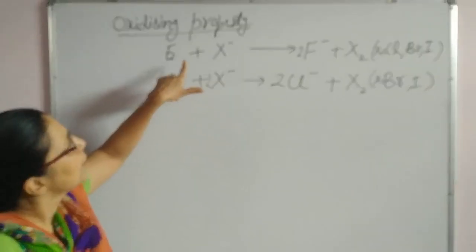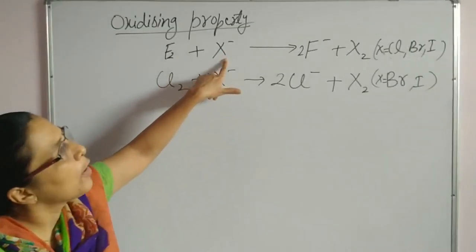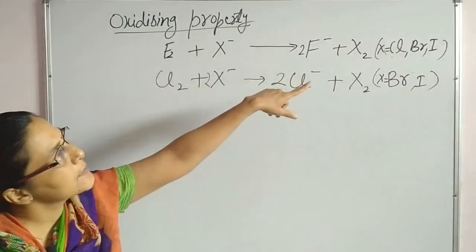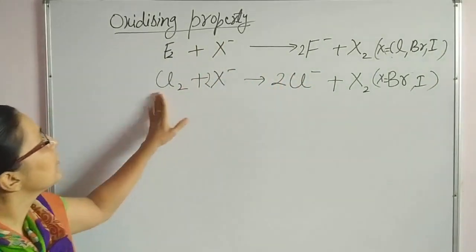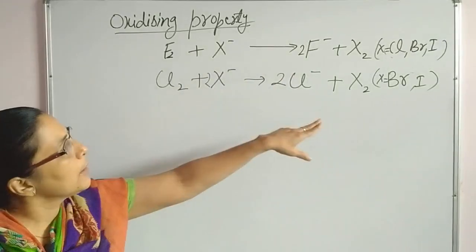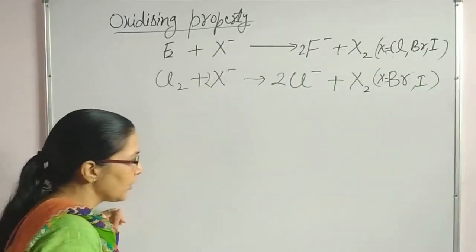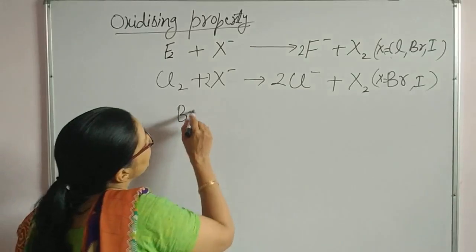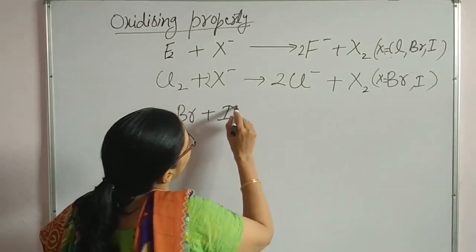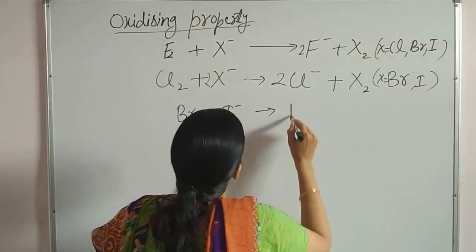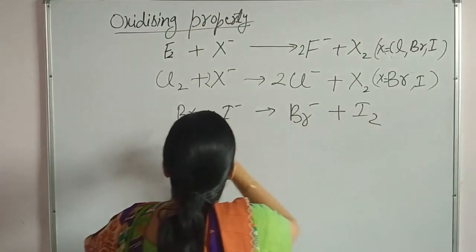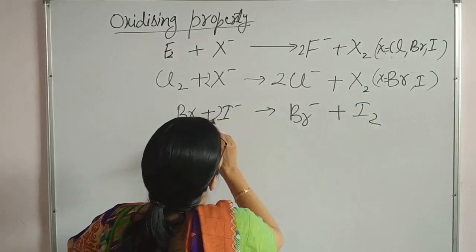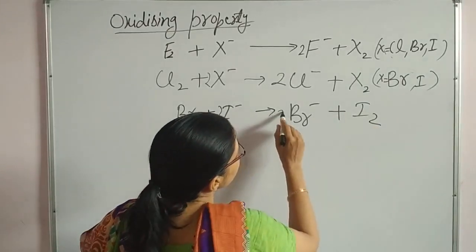In short, in these reactions, fluorine can react with the halides, chloride, bromide, iodide, and convert into fluoride. But chlorine can displace only bromine and iodine. And bromine can react with only iodide, converting into Br minus, and I2 will be released.